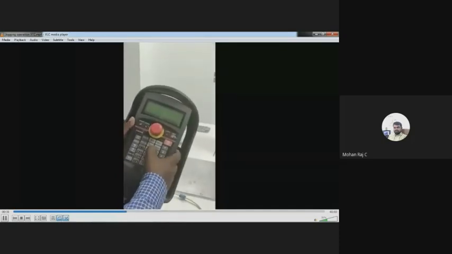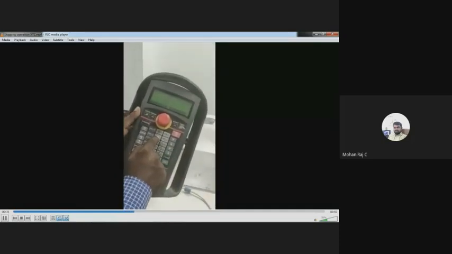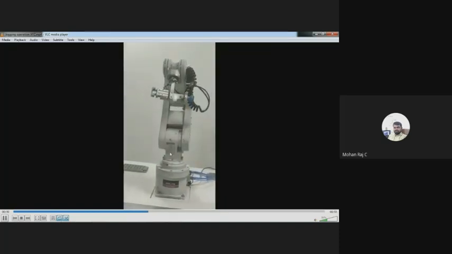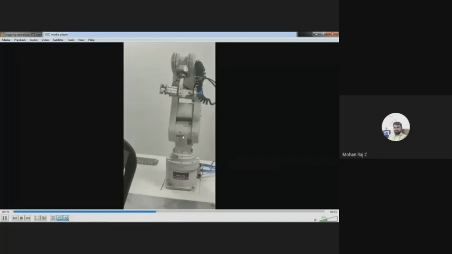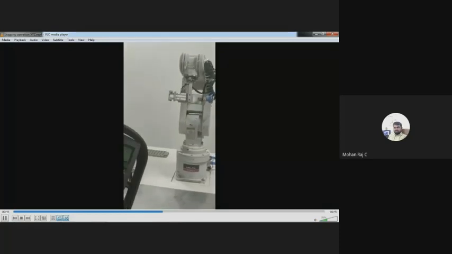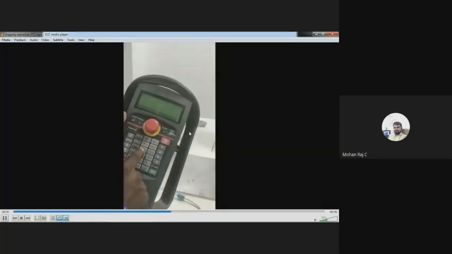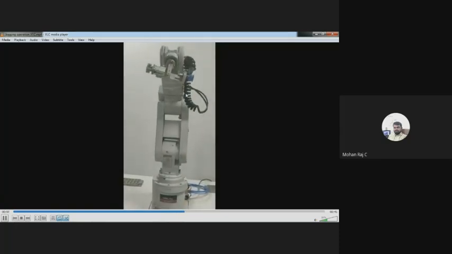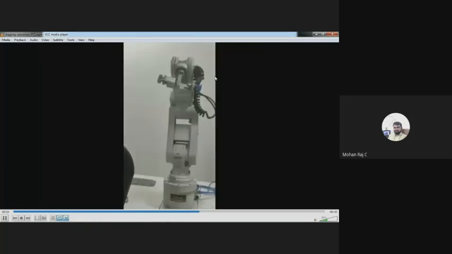Similarly, if I want to move J2 axis alone now, you have to press J2. Only this joint is moving. It may move in upward direction or downward direction. Similarly, for J3, it is the J3 axis.